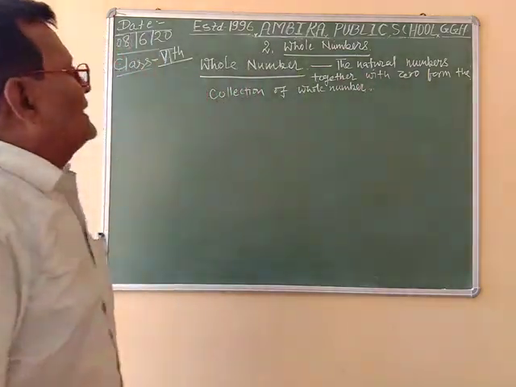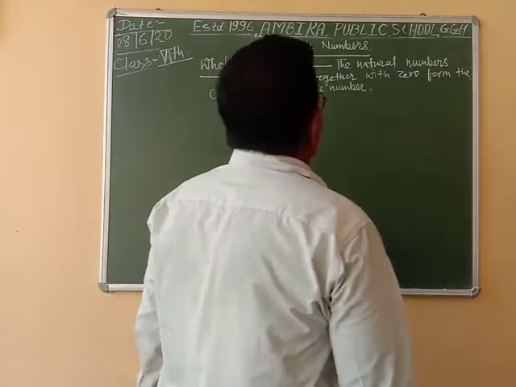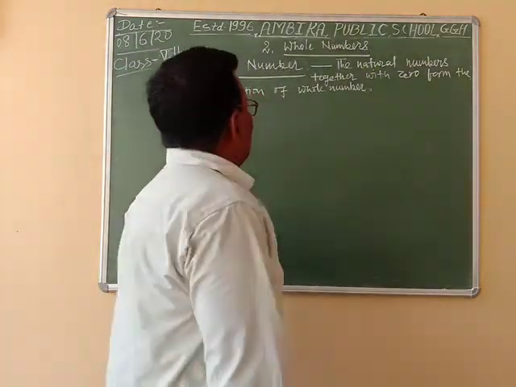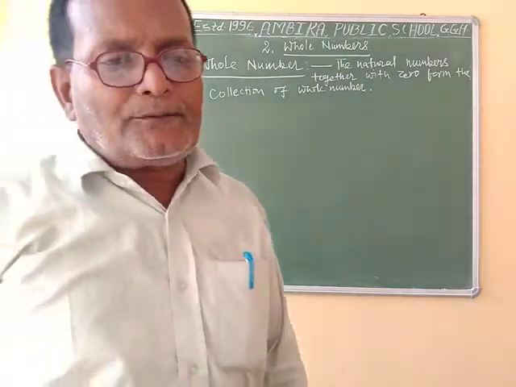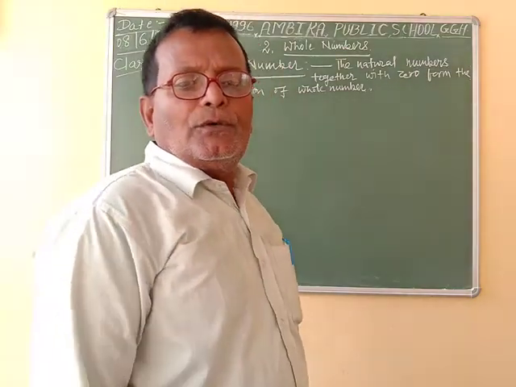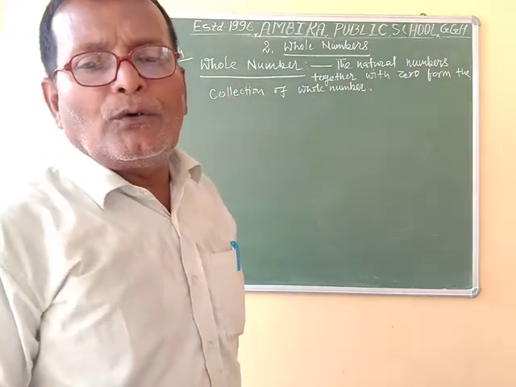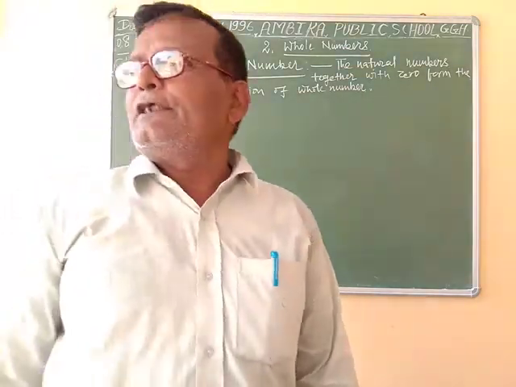Adding 0 to the group of natural numbers forms the family of whole numbers, and it is denoted by W.